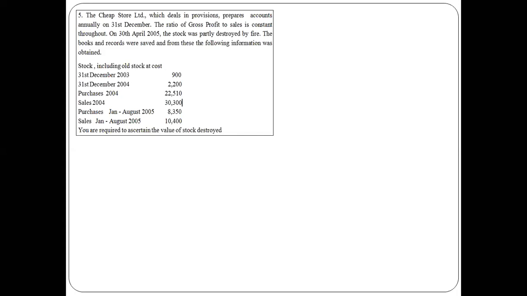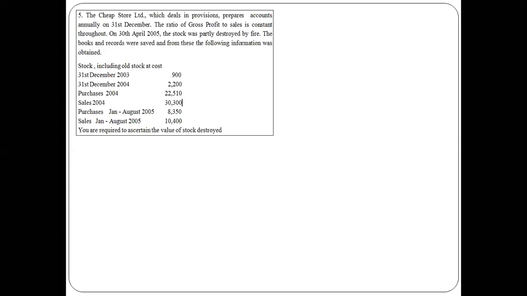Years are of two types: one is the calendar year, another one is the financial year. So we are following the financial year as our calendar year, in the sense 1st January to 31st December, right? So we are closing on 31st December every year. The fire broke out on 30th April 2005, which lies in the financial year 2005.